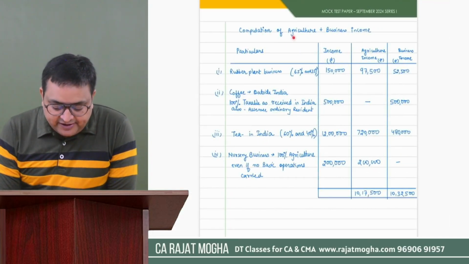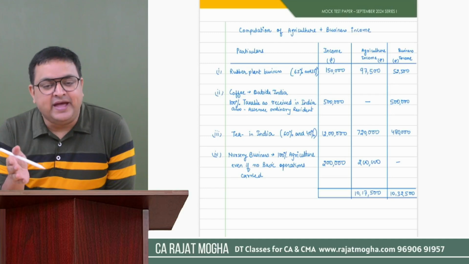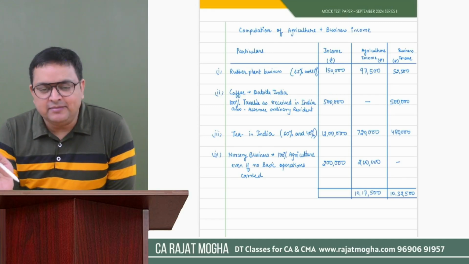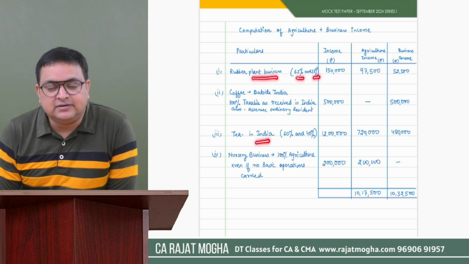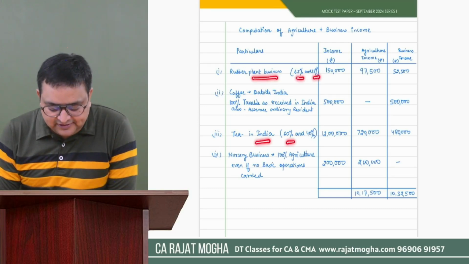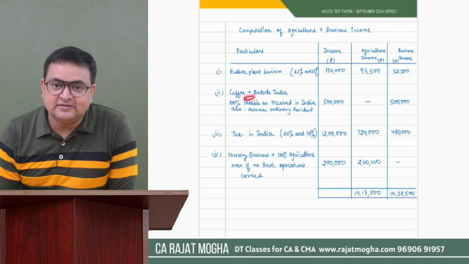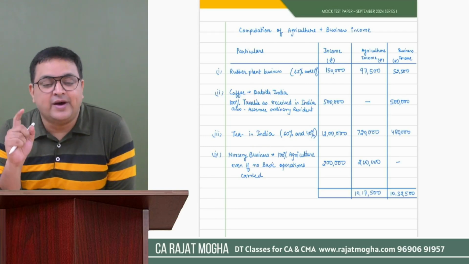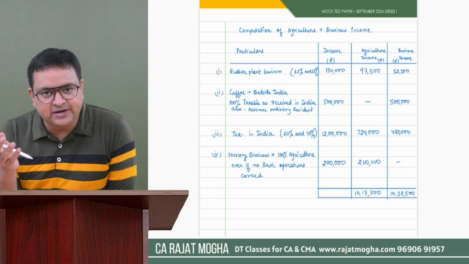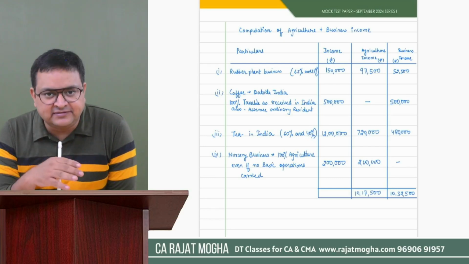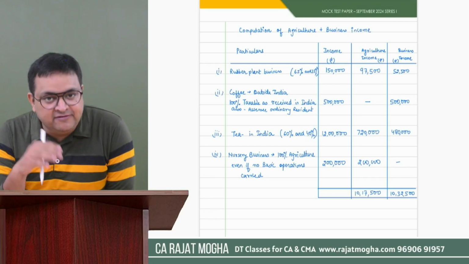Second, I have determined how much income would be agriculture and how much would be business. So here you can see for rubber plants it is 65 and 35, 40 that the business is in India, 60, 40. But for the coffee business, we will not apply those percentages. Why? Because this income is from outside India, so it depends upon the residential status and whether it is received in India or not.